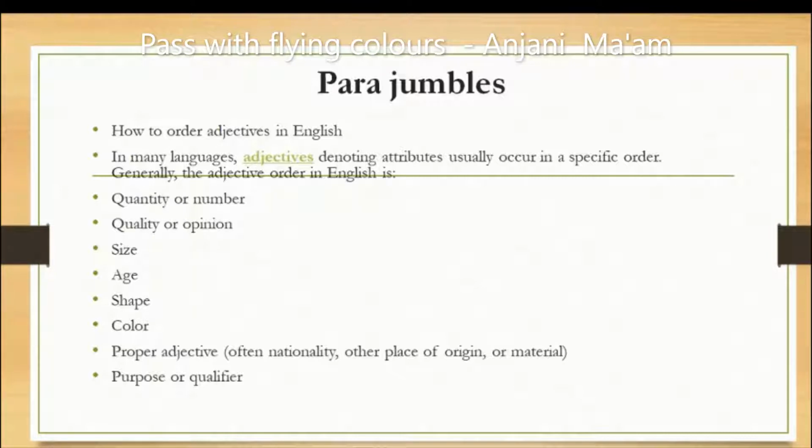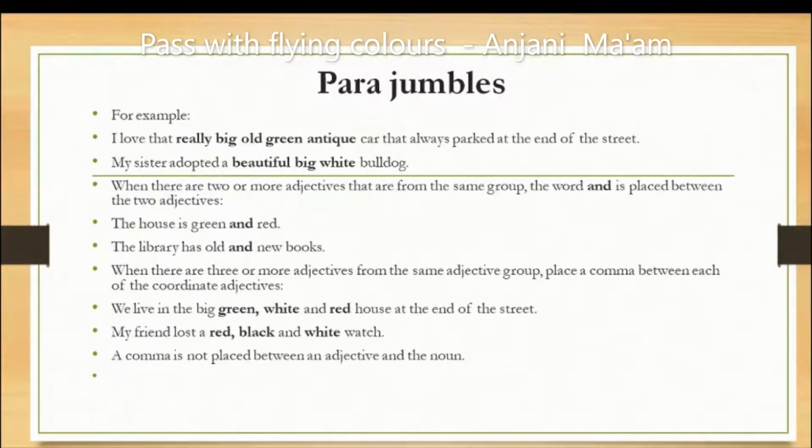When they are used in different types of sentences, kindly rearrange them by using this strategy. For example, I love that really big old green antique car that is always parked at the end of the street. See, this is the order. I have put the adjectives in bold letters. My sister adopted a beautiful big white bulldog. You see, beautiful is about the kind, big is about the size, and white is about the color.